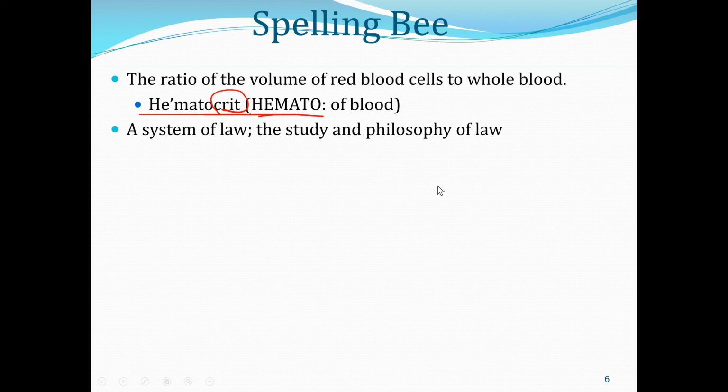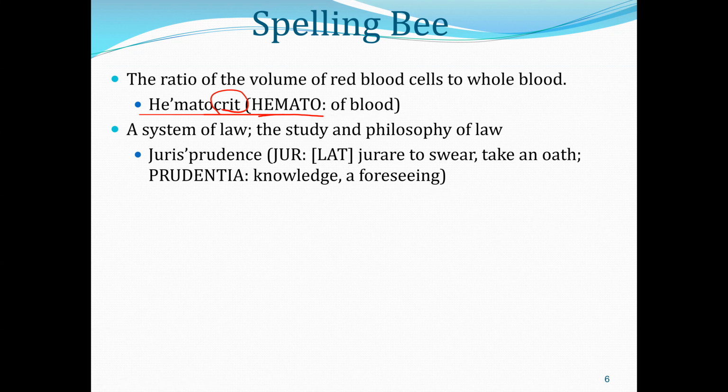Word number seven, a system of law, the study and philosophy of law, jurisprudence, right? Jur, J-U-R in Latin, it means to swear, take an oath, J-U-R-A-R-E, so related to legality, legal system, right? Because we have to swear and take an oath to provide evidence, to serve as plaintiff or things along that line.